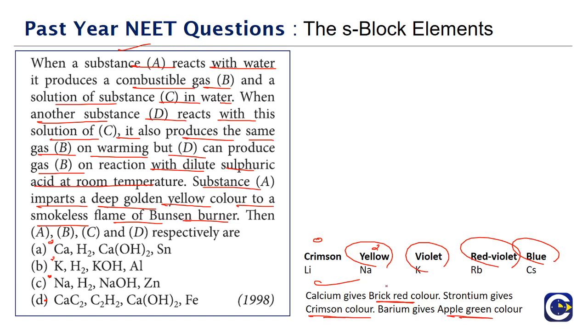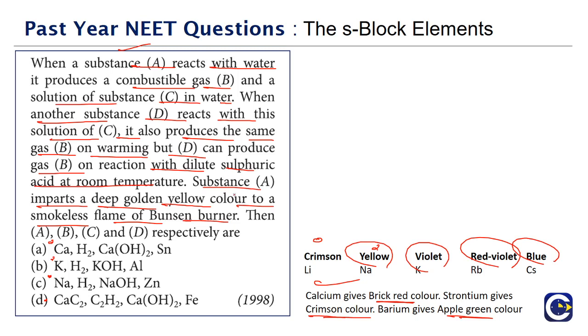For beryllium and magnesium, the corresponding wavelength will actually be of high energy level, and they will not be falling in the visible region. In fact for magnesium, sometimes people also call it bright white color, but generally the radiation will have a high energy, so it will not fall in the visible region because the difference between the energy levels in beryllium and magnesium will be high. As a result, the transitions in case of beryllium and magnesium will give us radiation of very high energy, which will not be falling in the visible region. That's why they will not be a part of this flame test.